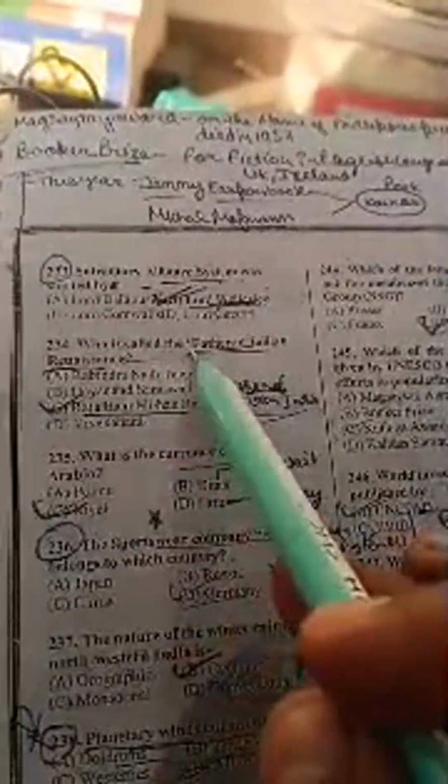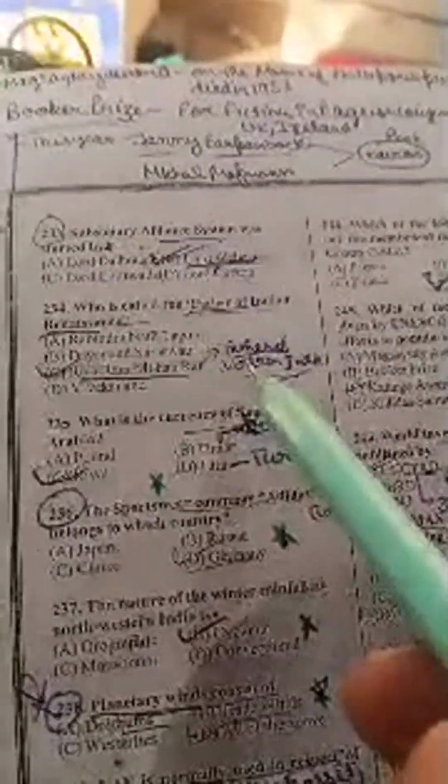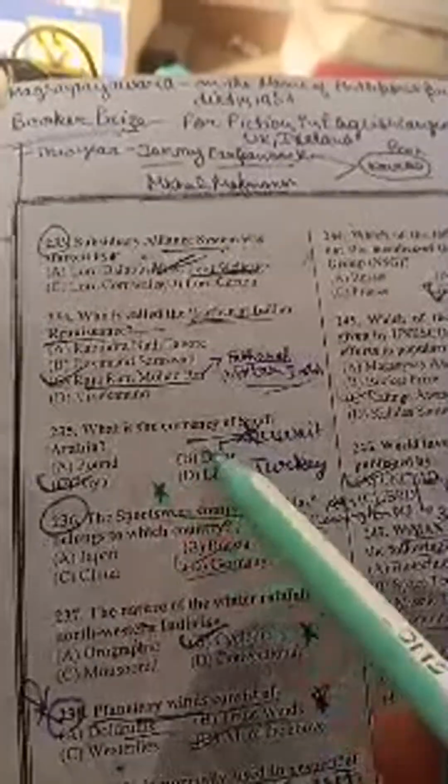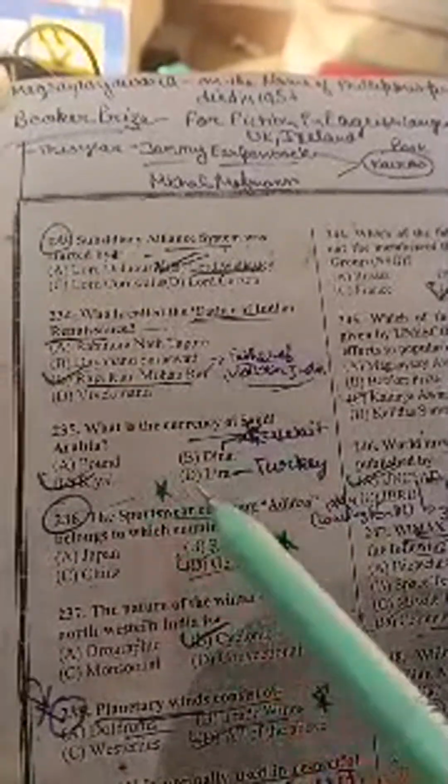Subsidiary Alliance was started by Lord Wellesley. Who is the father of the Indian Renaissance? It's Raja Ram Mohan Roy. What is the currency of Saudi Arabia? It is the Riyal.